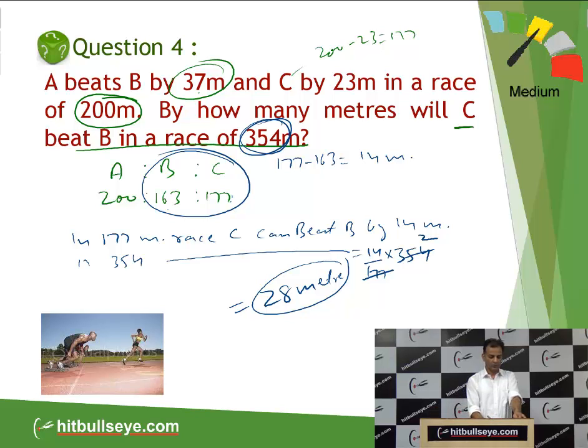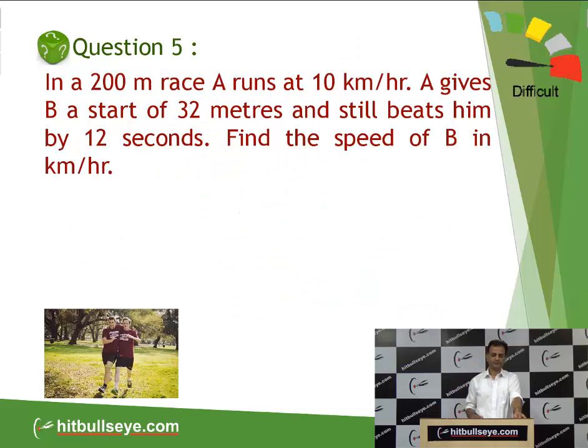Now come to question number 5. In a 200 meter race, A runs at 10 km per hour. A gives B a start of 32 meters and still beats him by 12 seconds. Find the speed of B. In the first go the question seems very confusing, but what he is asking is the speed of B in km per hour. In a 200 meter race, A runs at 10 km per hour. Distance is given, speed is given, so we can find the time in which A will cover the race.